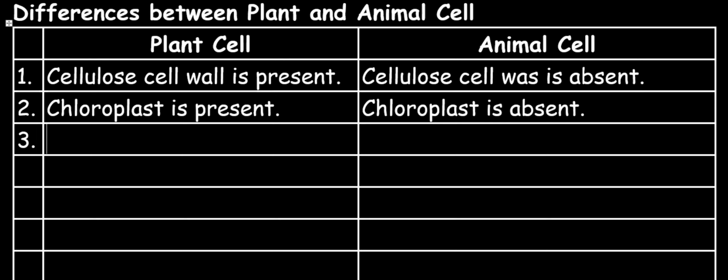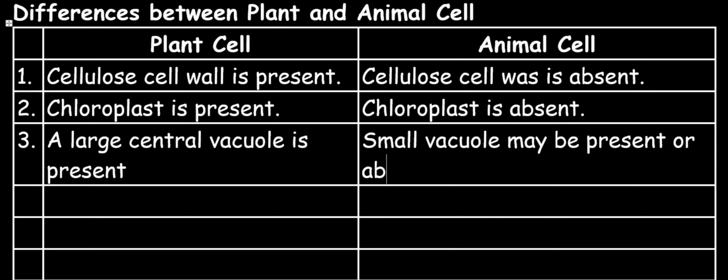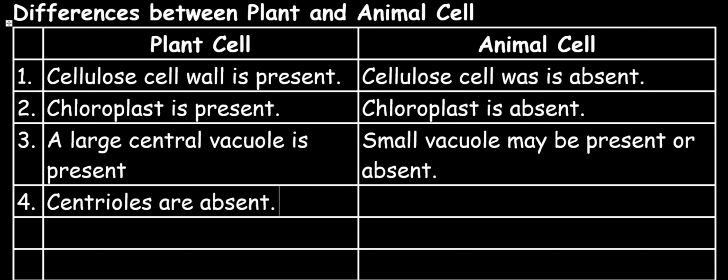In a plant cell, a large central vacuole is present, while in an animal cell, small vacuole may be present or vacuole may be absent. 4. In a plant cell, centrioles are absent, but in an animal cell, there is the presence of centriole.